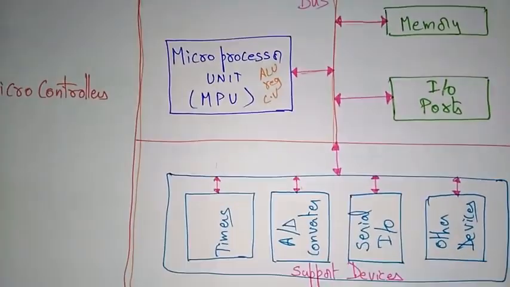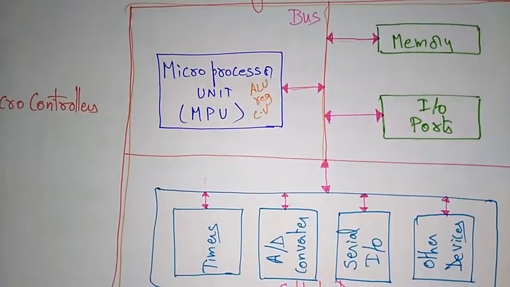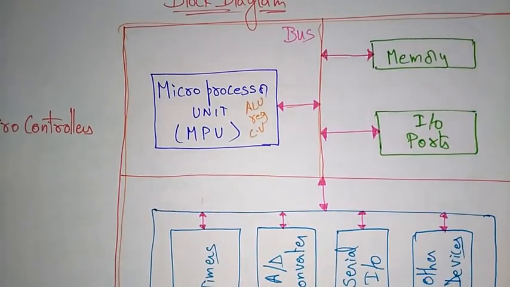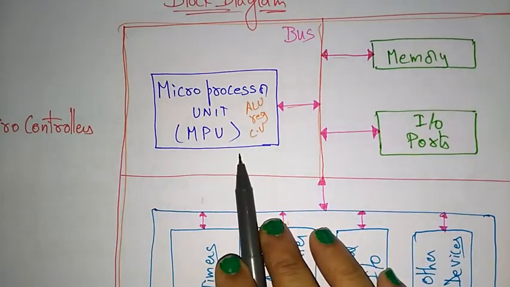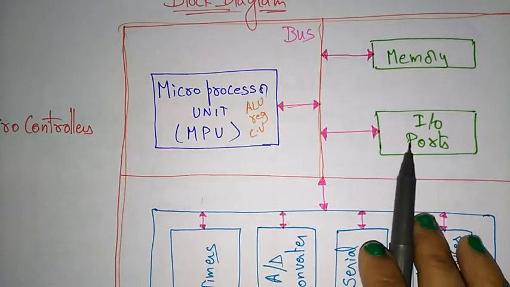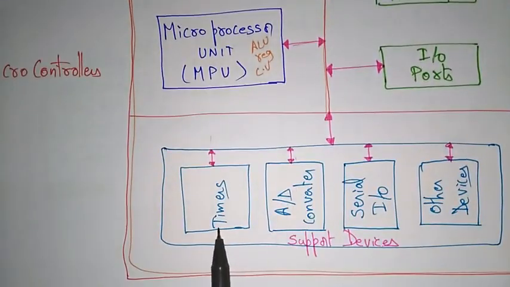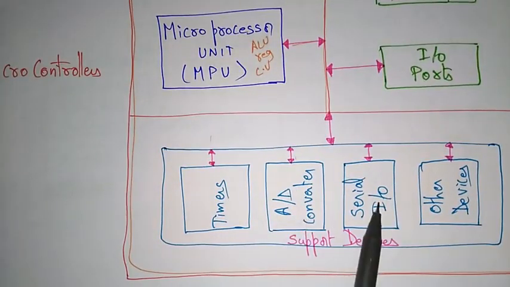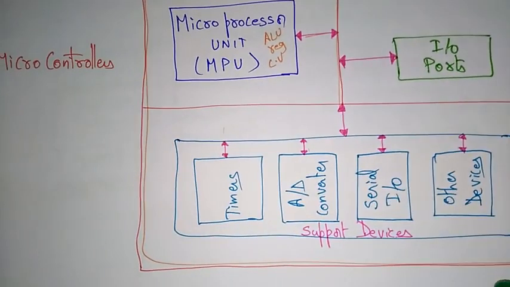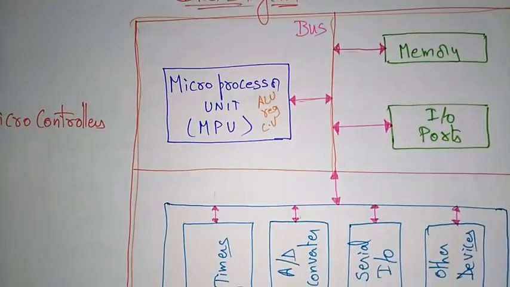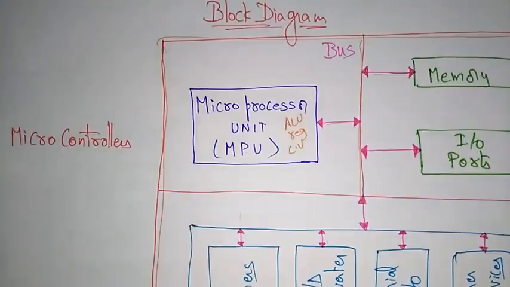Whenever you ask what a microcontroller is, it has three main components integrated in a single chip along with some supporting devices. The three main components are the microprocessor unit, memory and input output ports, along with supporting devices like timers, analog to digital converters, serial and other devices, which communicate through communication lines, that is a bus. So this is about the microcontroller.